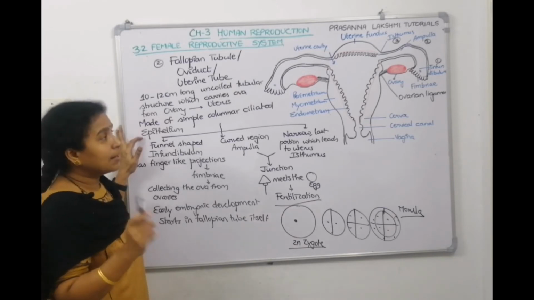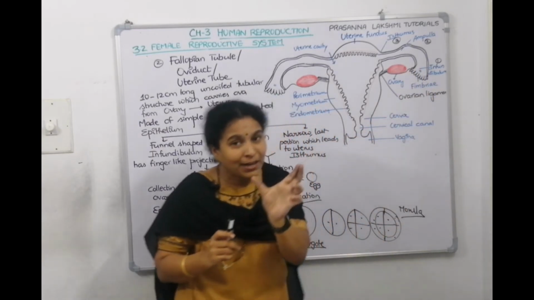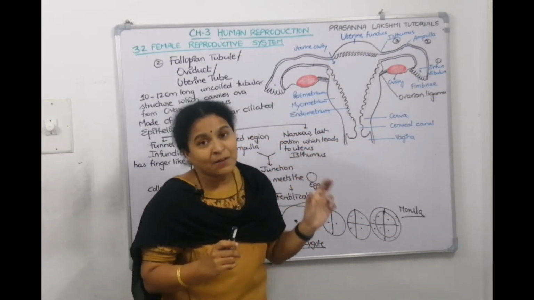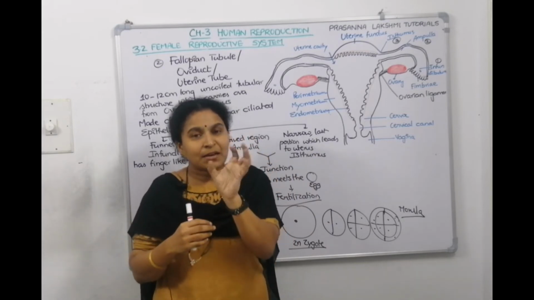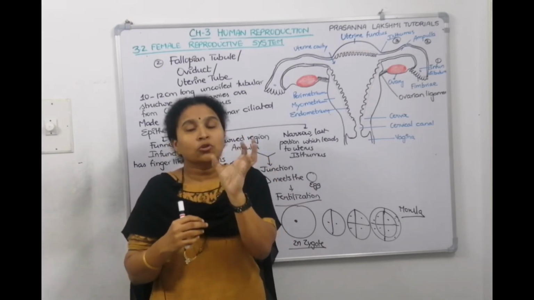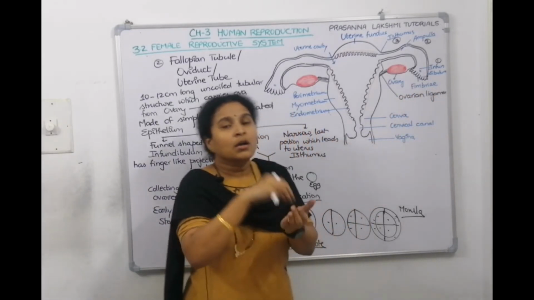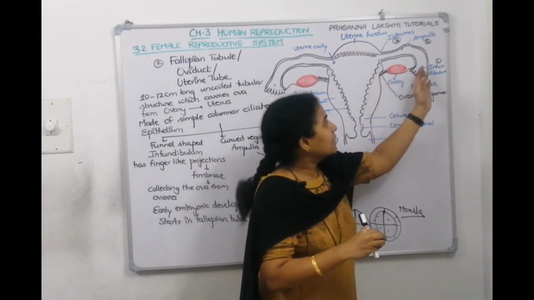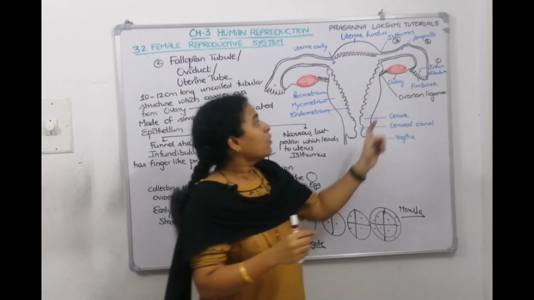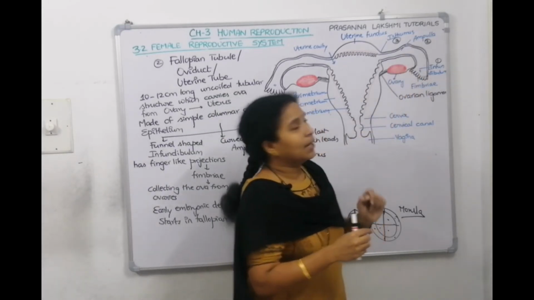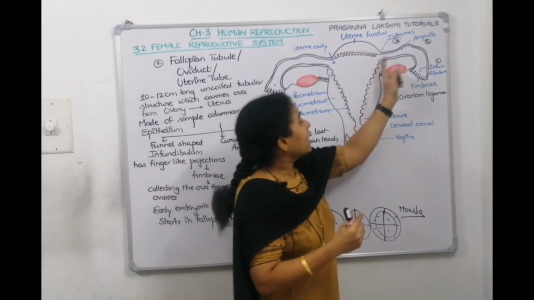How many portions are there? Three portions. The first portion, which is near the ovary, is a funnel shaped structure called infundibulum. The peripheral region of this funnel has finger like projections which move to take the egg inside, called fimbriae. It has a hole through which the egg is sent inside, called ostia. The next portion, the curved portion, is called ampulla. The third portion, the narrow portion which leads to the uterus, is called isthmus.